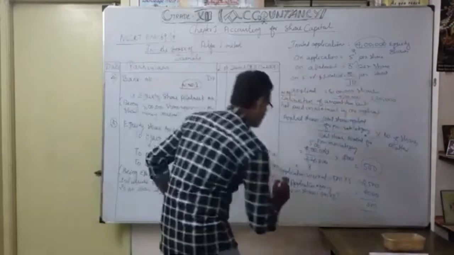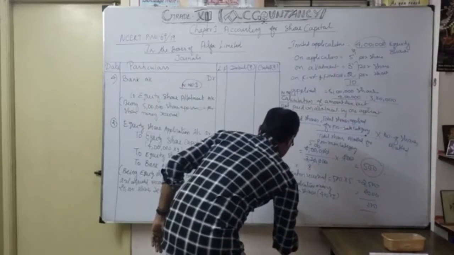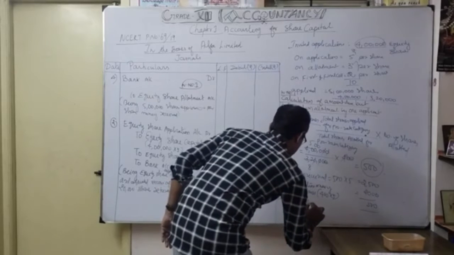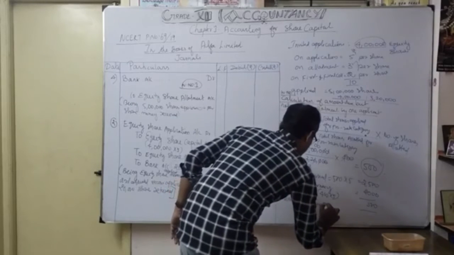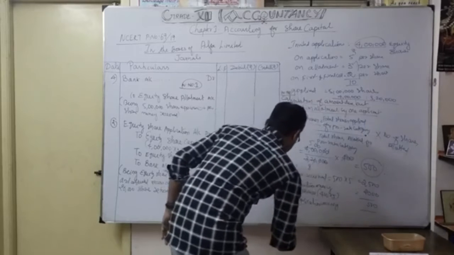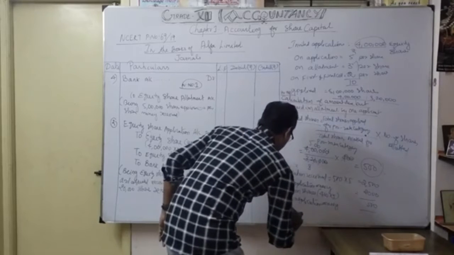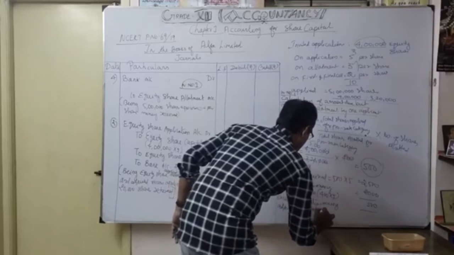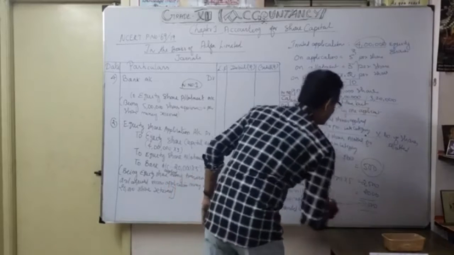I just run allotment. You have to write excess application money adjusted on allotment. How much? Only the 500.